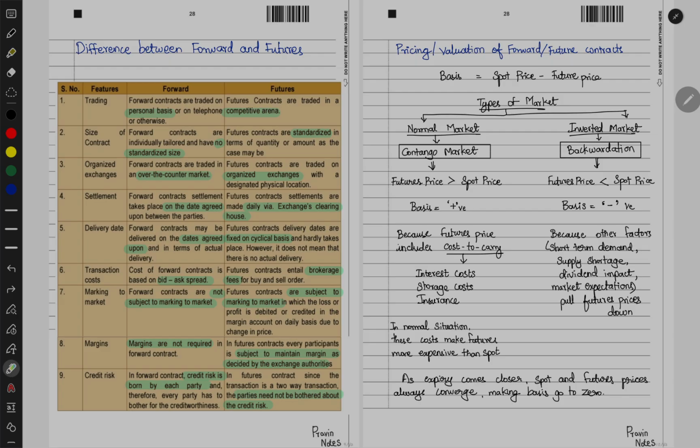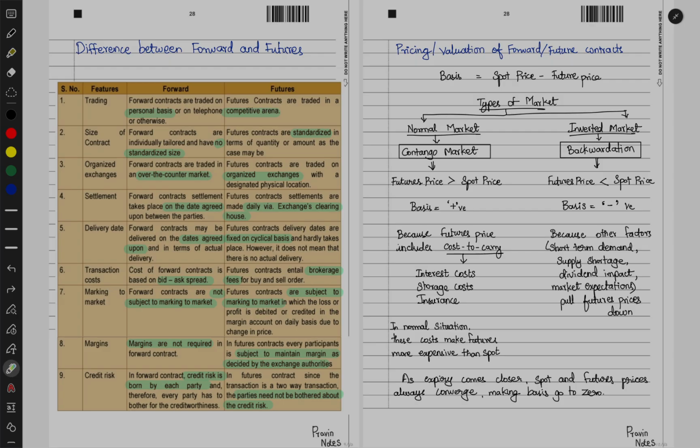Now, in case of transaction cost, the cost of forward will be nil, as it is nothing but what they agreed upon. In case of futures, it will mostly be the brokerage fees for buying and selling the orders. And a forward contract is not subject to marking to market, because when the delivery is happening on that date, both parties will honor the contract, and that's how it works.